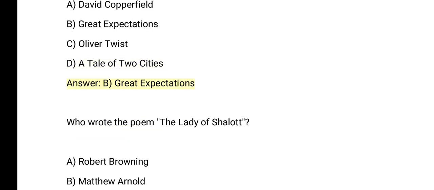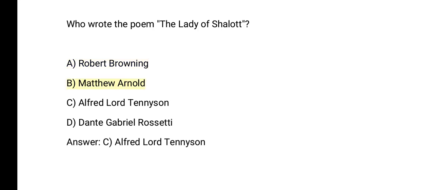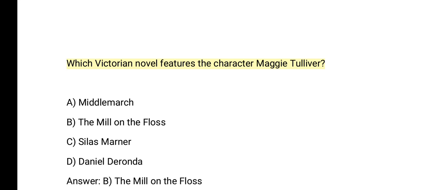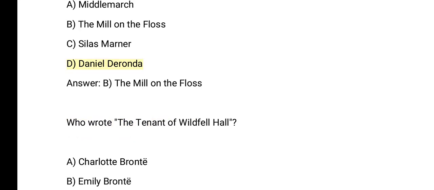Answer. B. Great Expectations. Who wrote the poem The Lady of Shalott? A. Robert Browning. B. Matthew Arnold. C. Alfred Lord Tennyson. D. Dante Gabriel Rossetti. Answer. C. Alfred Lord Tennyson. Which Victorian novel features the character Maggie Tulliver? A. Middlemarch. B. The Mill on the Floss. C. Silas Marner. D. Daniel Deronda. Answer. B. The Mill on the Floss.